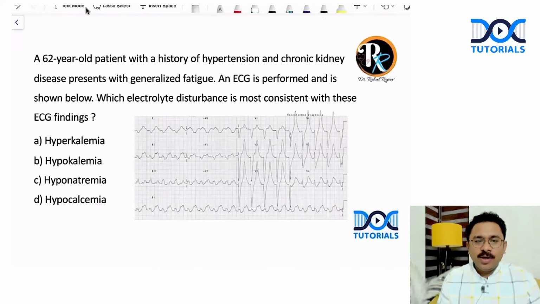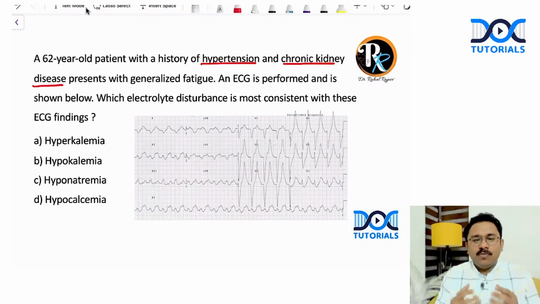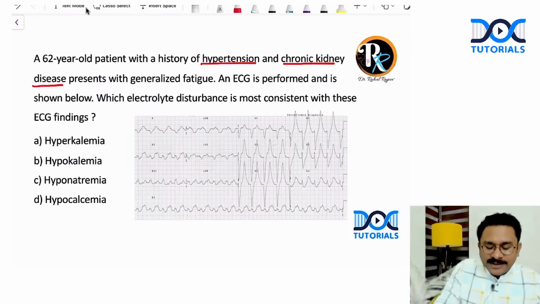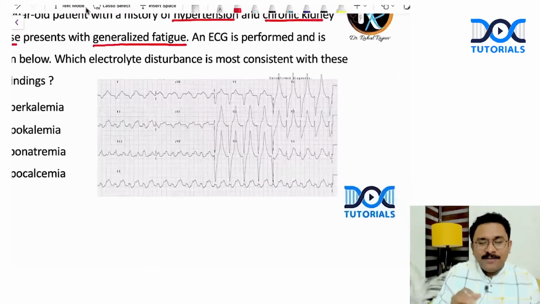Next question, a 62-year-old patient with a history of hypertension and chronic kidney disease. So always when you analyze the case, you look at the background history as well. Patient is having hypertension and chronic kidney disease. And the patient is having what sort of symptom? Vague symptom. And what is that vague symptom? Generalized fatigue. And we have performed an ECG in that patient. And the question is, which electrolyte disturbance is most consistent with these ECG findings? Now, even before you look at the ECG, in a patient with chronic kidney disease, which electrolyte abnormality are you expecting? Hyperkalemia.